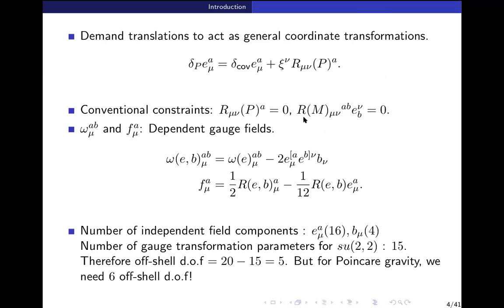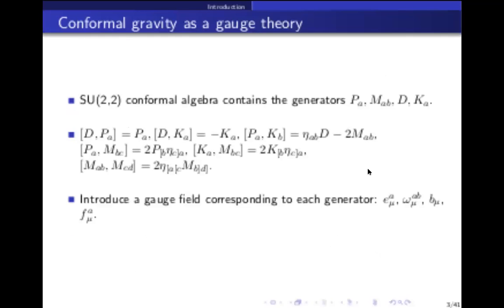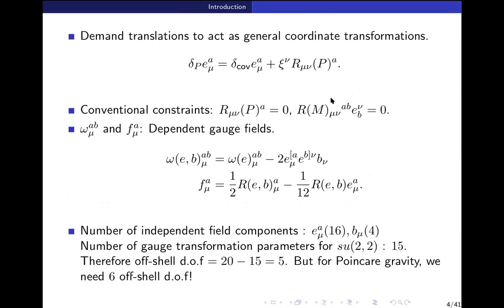And now, similarly, with the detailed analysis, you can find that this other condition also needs to be satisfied, where R_{mu nu}^{AB} is the curvature for omega_mu^{AB}, which we had here. So that should be traceless. Okay, that is the next condition. So the theory of conformal gravity now is a usual gauge theory of the conformal algebra with these two conditions. And the first condition can be used to solve for omega in terms of E and B, and the second condition can be used to solve for F in terms of E and B.